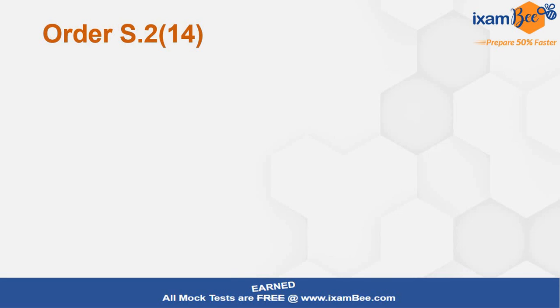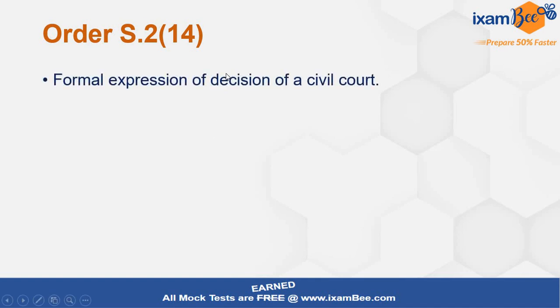Order. Order is a very wide term. A simple adjournment order can also come under the definition of an order, and a final order also comes under the definition of an order. So what are the essential ingredients? Formal expression of decision of a civil court. This is the best definition of an order, and actually an order is very wide in its connotation.